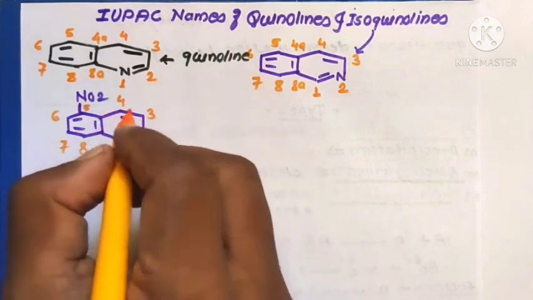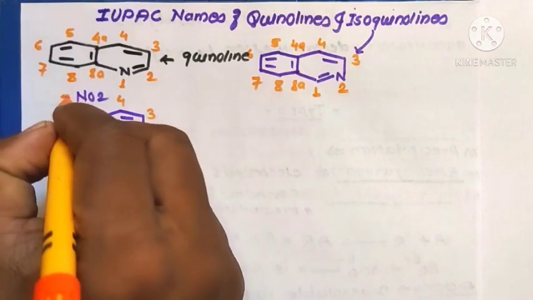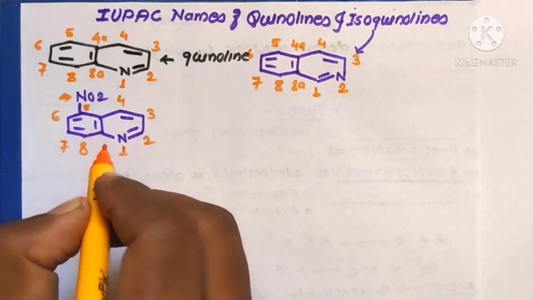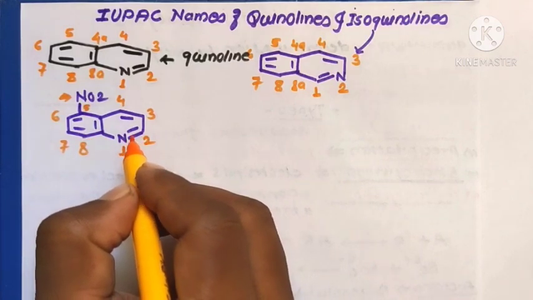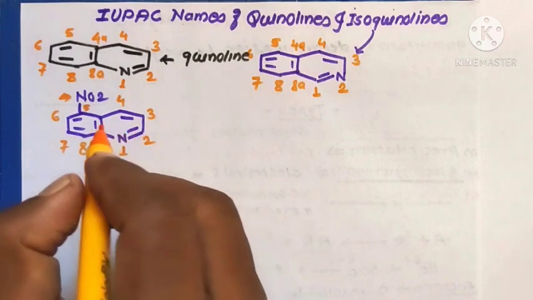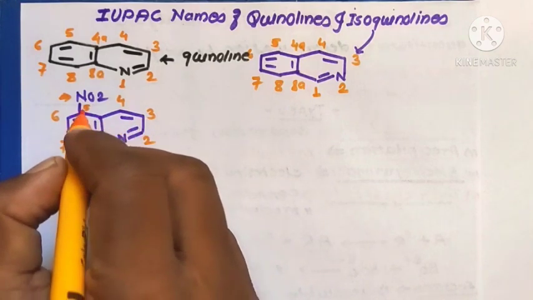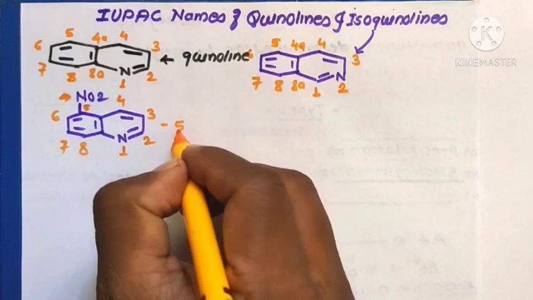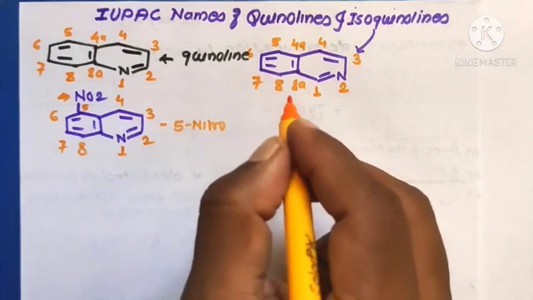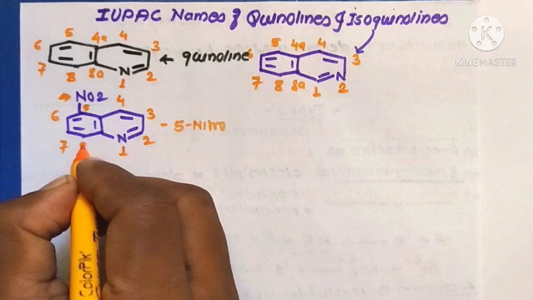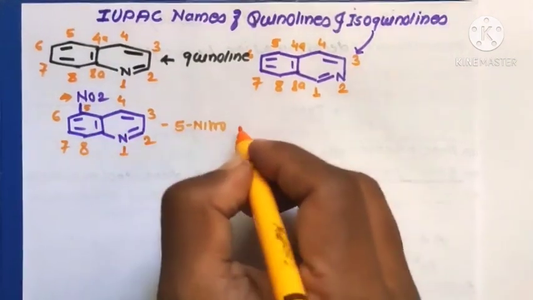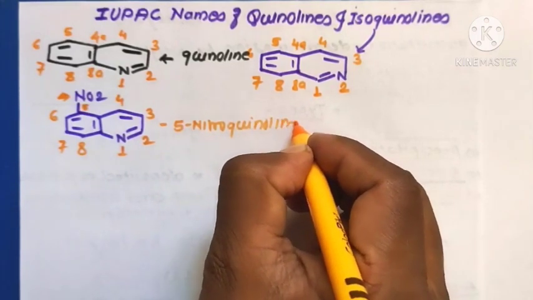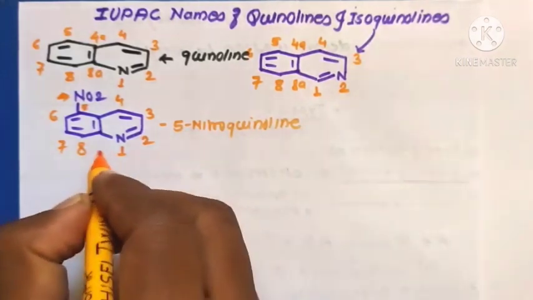At carbon number 5 there is one substituent, a nitro group, present on the ring. Therefore in the IUPAC name, the prefix gives the number and name of the substituent, 5-nitro, and the suffix gives the heterocyclic nucleus, quinoline. 5-nitroquinoline is the correct IUPAC name of this molecule.